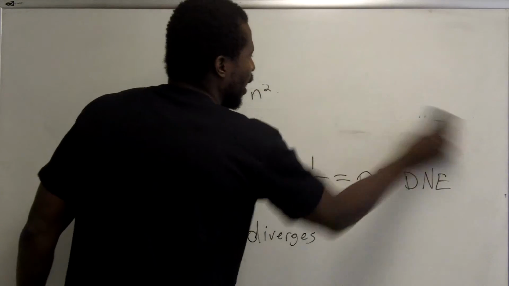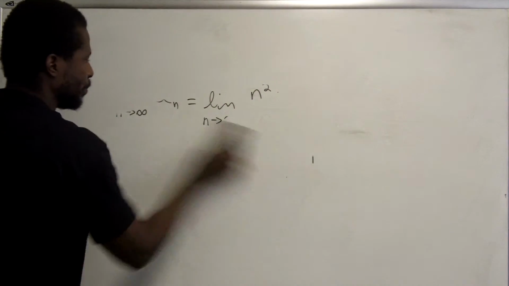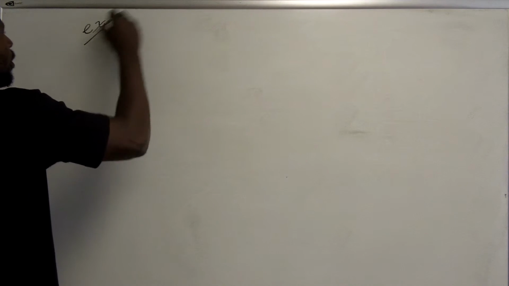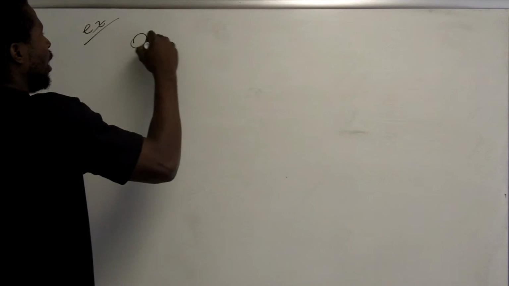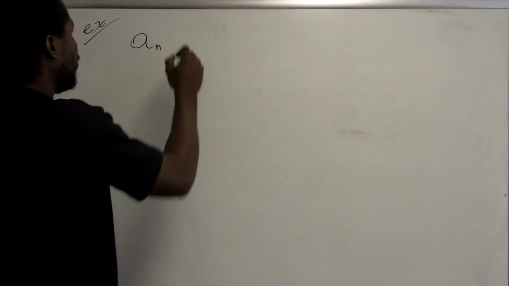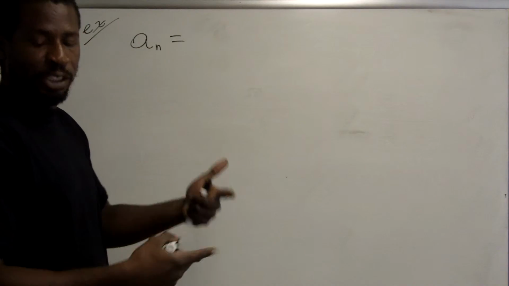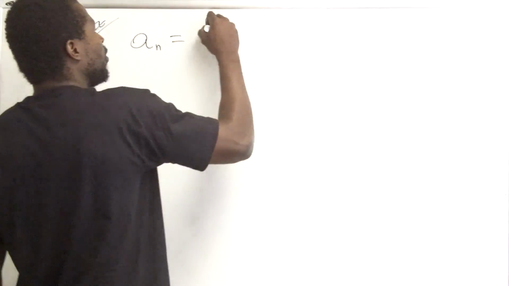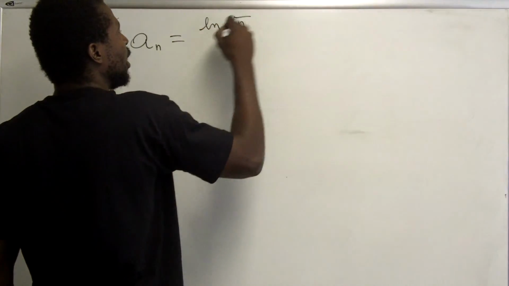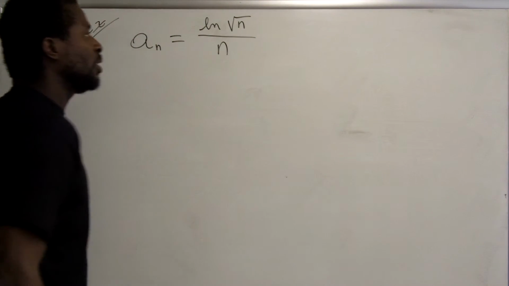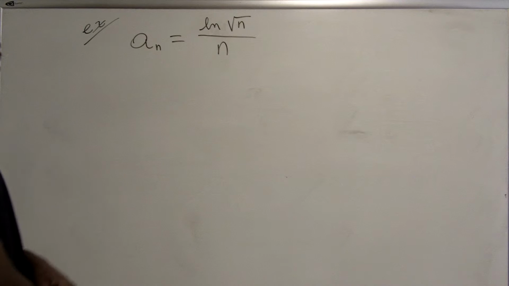All right, let's look at one last example. And the example I want to look at is where a_n, because I've been dealing with algebraic functions so far, and whenever it's an algebraic function, you can use that trick. But what about if one of your functions is transcendental, like the natural log? So we have this. Well, let's see.